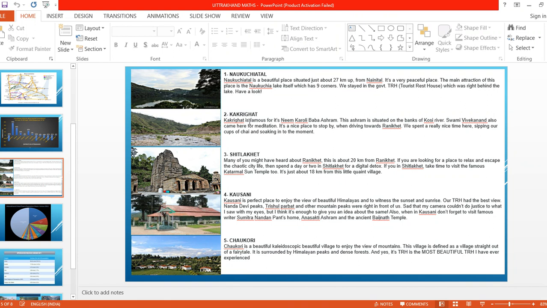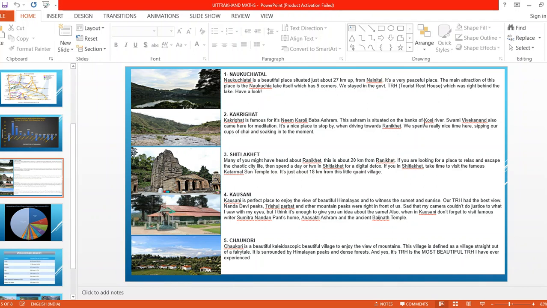Which is the second one? The second one is Kakri Ghat. The second place we are seeing, a famous place in Uttarakhand, is Kakri Ghat. So what is famous in Kakri Ghat? We will see. Kakri Ghat is famous for its Neem Karoli Baba Ashram. That ashram in Uttarakhand is famous. This ashram is situated on the banks of the Kosi River. Here we are getting the name of the river, the Kosi River.